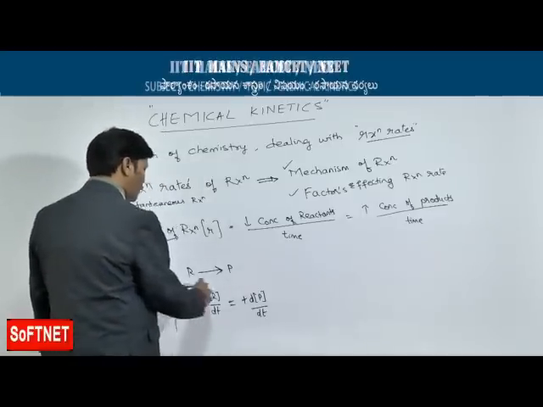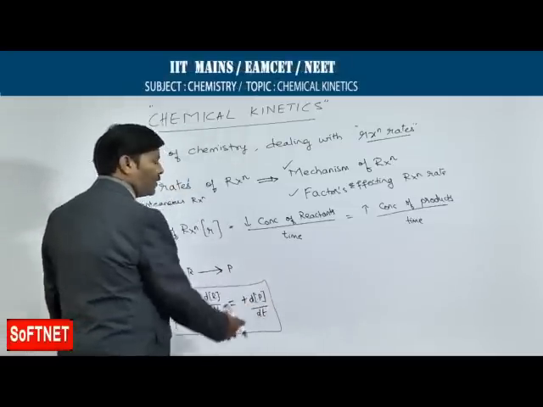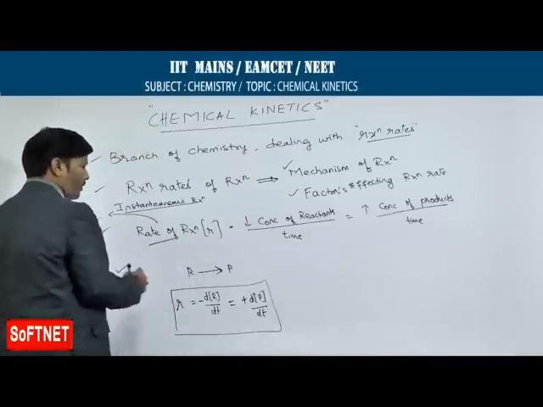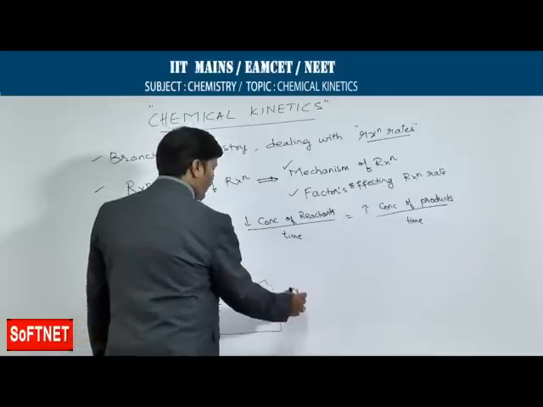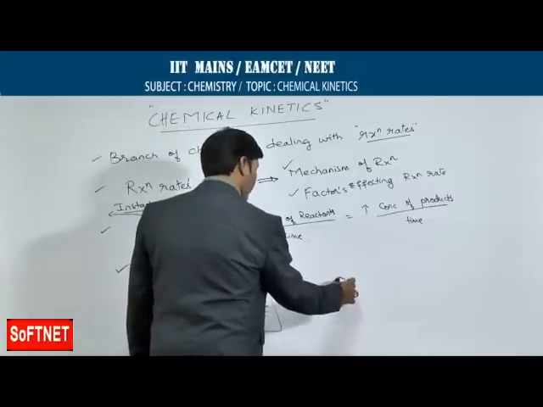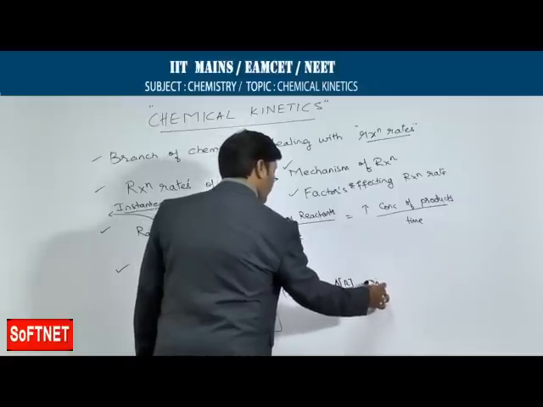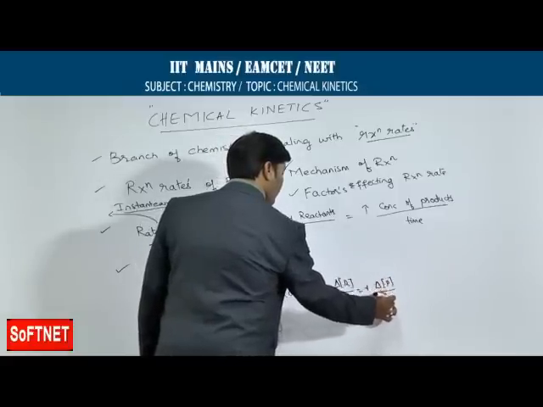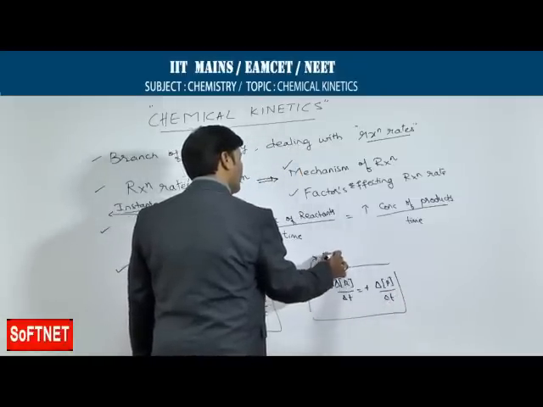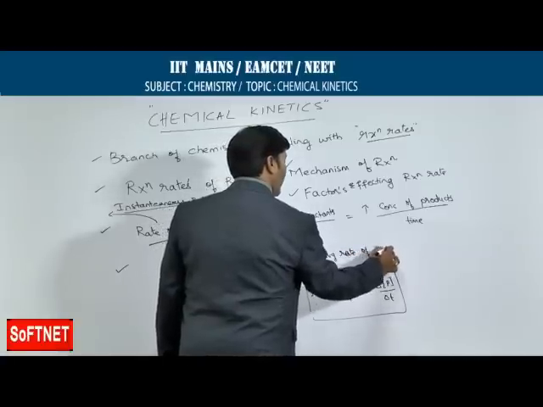So the expression r equals minus d[R]/dt equals plus d[P]/dt is applicable for the instantaneous rate. The same rate can be written as r equals minus delta[R] divided by delta t, equals plus delta[P] divided by delta t, and this expression is applicable for the average rate of reaction.